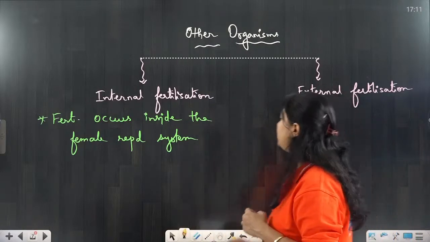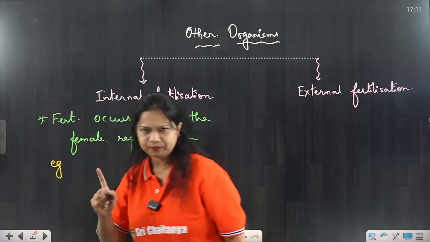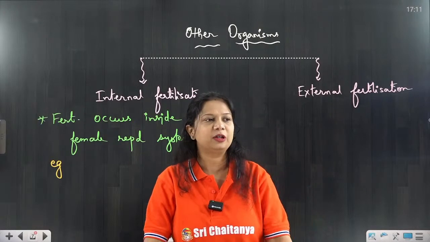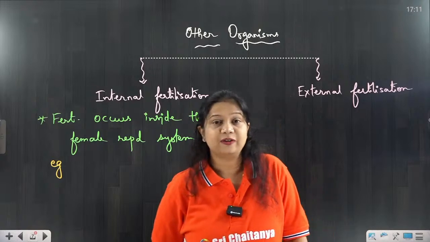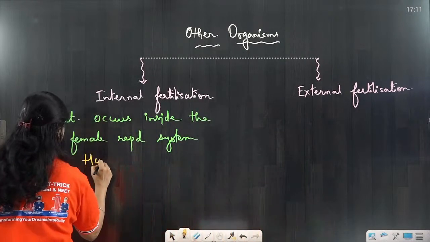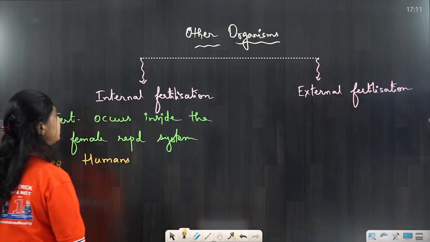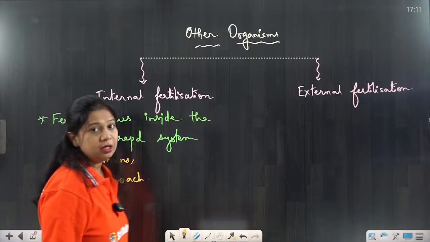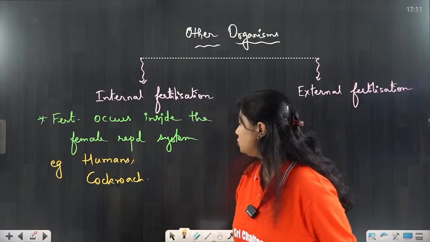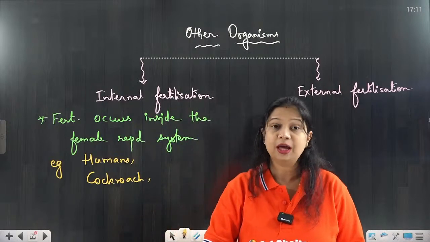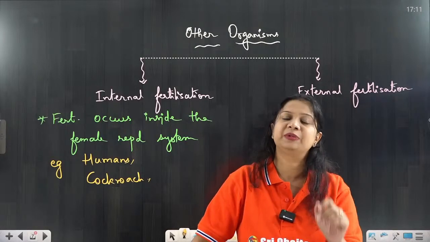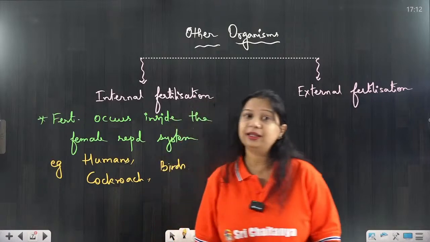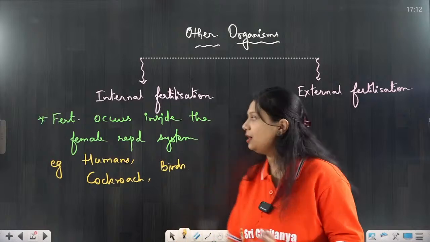Can you think of any example of internal fertilization? Yes. Frogs undergo external fertilization. Very good. Absolutely right. So what undergoes internal fertilization? Humans are the examples. Humans undergo fertilization, which is internal fertilization. Cockroach, that shows internal fertilization. Some of the cartilaginous fishes also show this internal fertilization, as well as the birds and some of the reptiles undergo the process of internal fertilization. So these are the examples of internal fertilization.